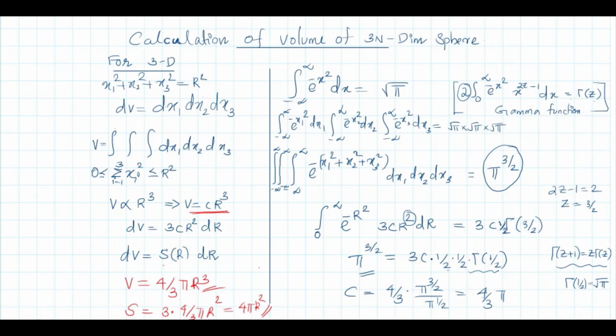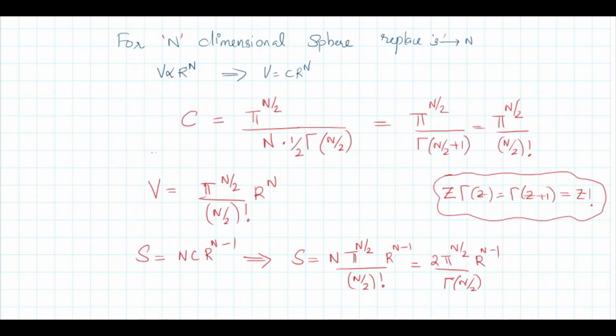Earlier you had half gamma 3 by 2, that becomes half gamma n by 2, and the denominator is n by 2 gamma n by 2. We have the definition z gamma z is gamma z plus 1, it is z factorial. So n by 2 gamma n by 2 is gamma n by 2 plus 1, and that is n by 2 factorial. That is the value of C. Substituting for C, you will get the volume V as pi raised to n by 2 divided by n by 2 factorial into r raised to n. Surface area is nC r raised to n minus 1, and you will get it as 2 pi raised to n by 2 r raised to n minus 1 divided by gamma n by 2. We need only the volume.